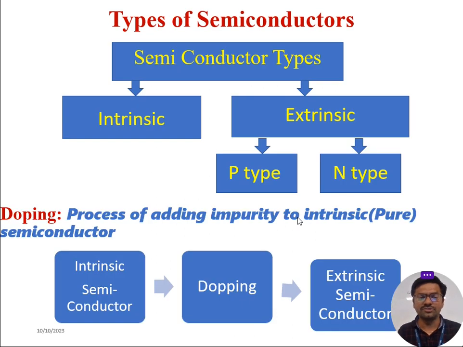Now what is doping? Doping is a process of adding an impurity to an intrinsic semiconductor to make it an extrinsic semiconductor. You can see in the last diagram that the intrinsic semiconductor undergoes the doping process to come up with an extrinsic semiconductor. Now, how do we add the impurities to the intrinsic semiconductor?